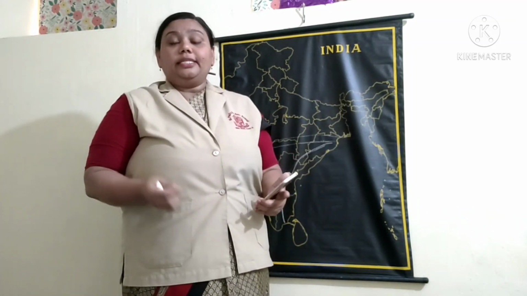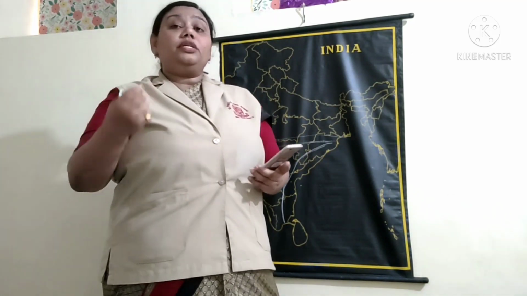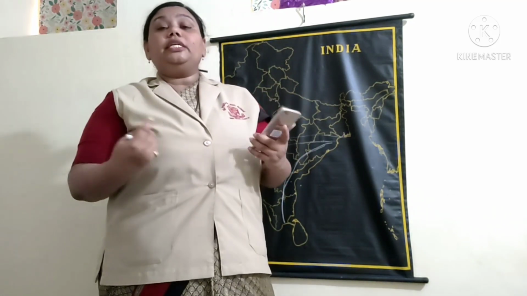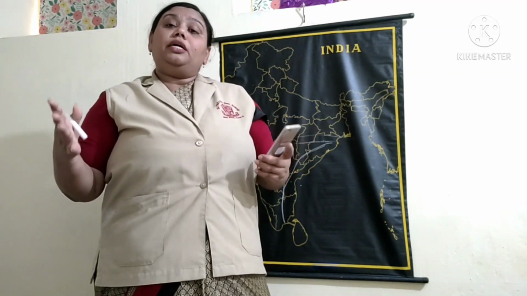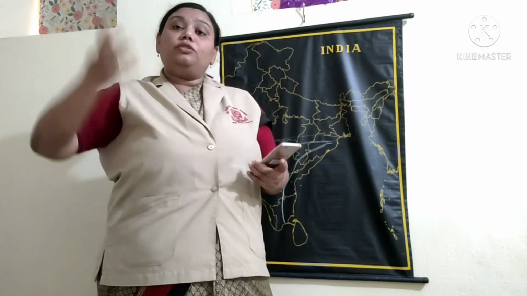Monsoon season means the rainy season. Yes, it is a very short period of time, but it becomes a very, very important season for India because India is mostly an agricultural land. People wait for the monsoons, for the rains to come in.